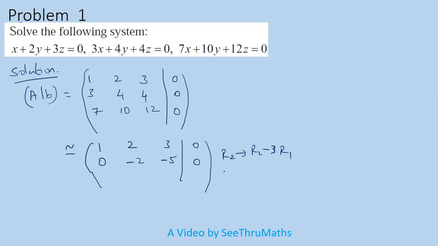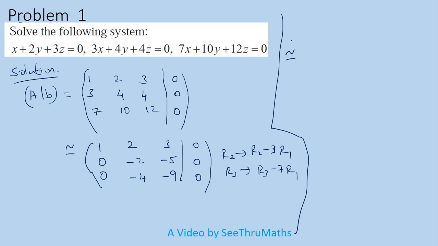Here 0. The same thing, row 3 replaced by row 3 minus 7 row 1. So 0 here. 10 minus 14, so minus 4. 12 minus 21, minus 9. Here 0. So now I want to make this element to become 0 with the help of second row, second column element, this minus 2. So how I will do this one? So if you want, you can change this one to positive numbers. So how I will do this one? So this is equivalent to, I'll just multiply these two rows by minus, so that it is easy. It will become easy, no confusion without this minus.